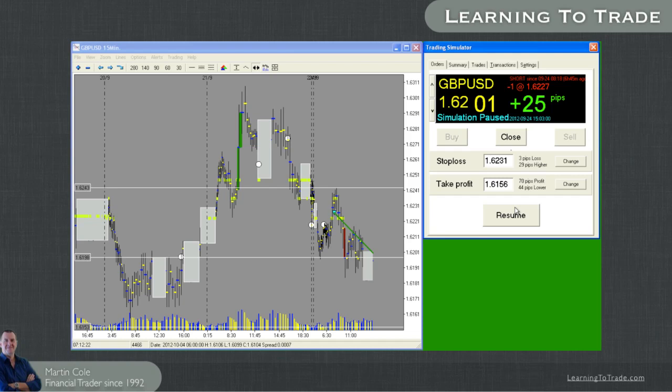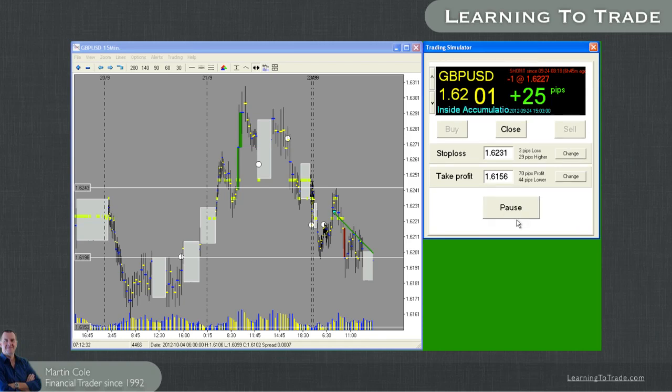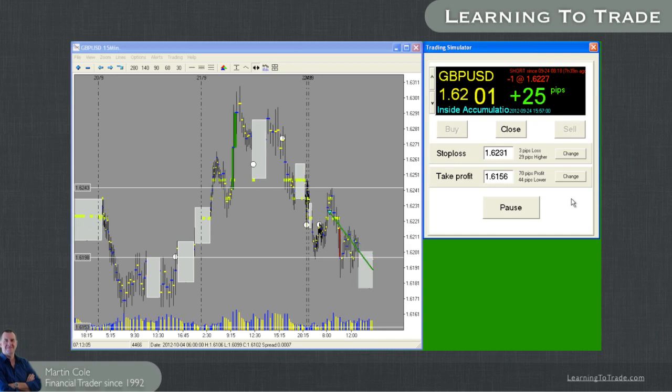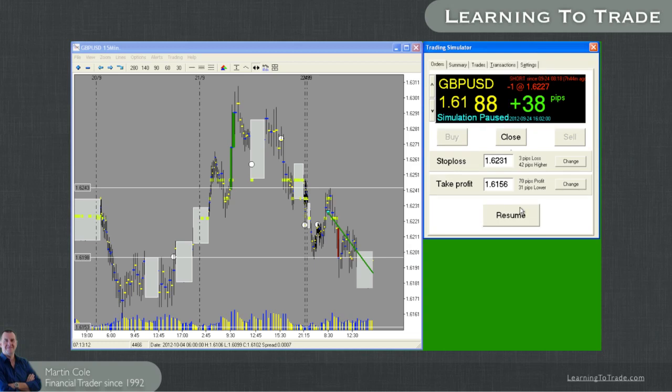Okay, so do we want to now close this trade and, as it were, finish off this trade and take those 25 pips? I'm going to say no at this stage. I'm going to let the trade run on and see how that pans out. Okay, this really is dragging on a bit now, isn't it? The accumulation is going on quite a bit. I think it would be worth taking that trade at that point, closing that trade off, and we'll look again when the market comes back out of here and see what happens.